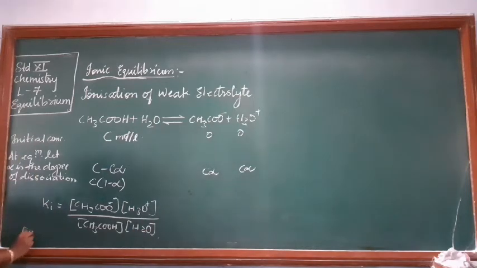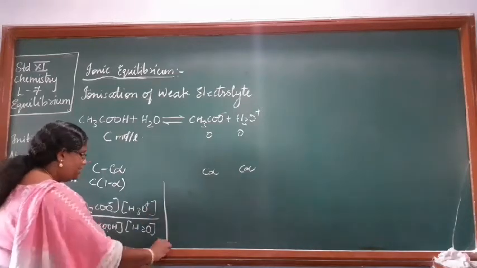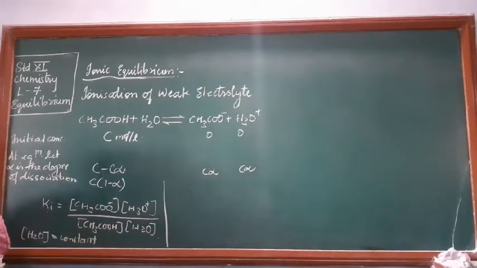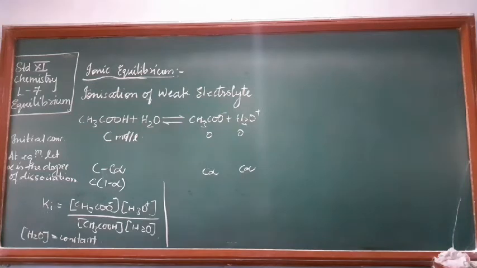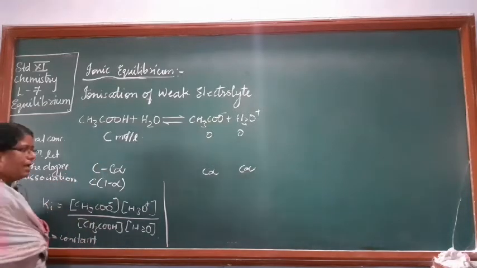But the concentration of H2O remains constant. It is not changing. So this can be combined here. And since this is an acid, we will call it the dissociation constant of an acid instead of the ionic constant.